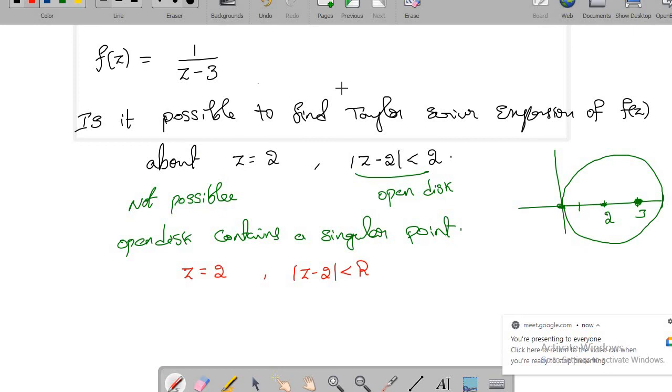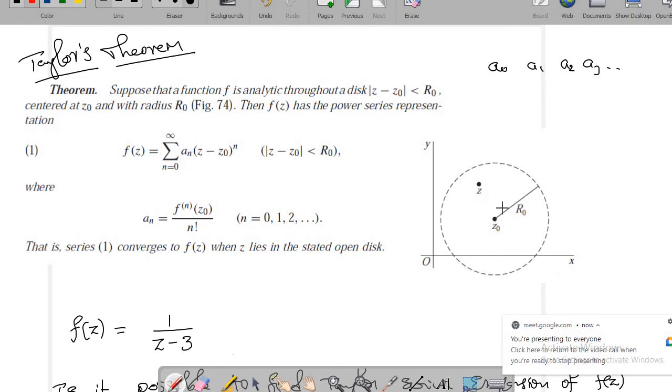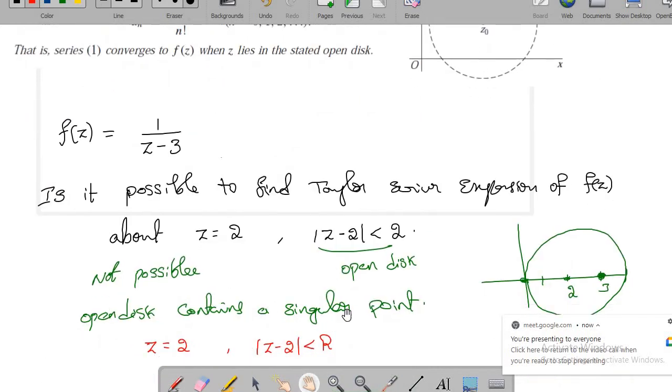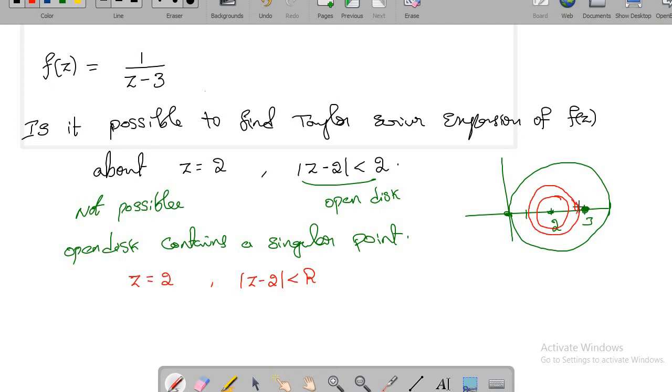No, be careful. Let me explain. Whatever neighborhood you consider around z0, we want the function to be analytic. So whenever you are constructing a neighborhood, make sure that it does not include any singular point. Suppose I take a neighborhood of very small radius; this neighborhood doesn't involve the point 3, so it is possible. But if I take a neighborhood here, then it is not possible to write a Taylor series expansion, because z equal to 3 is included.